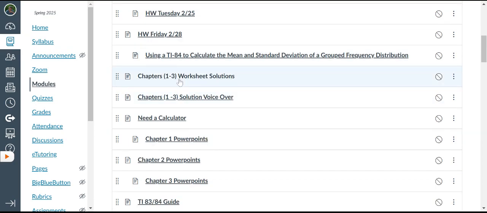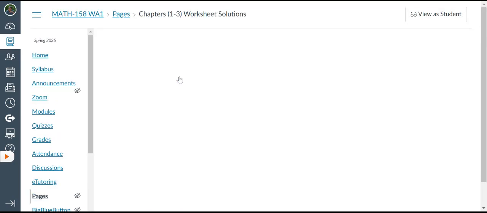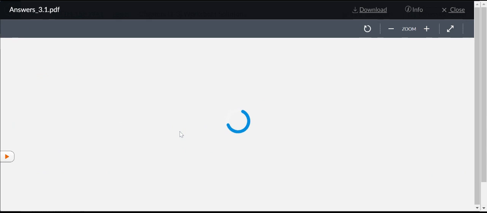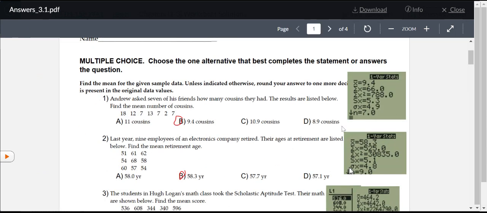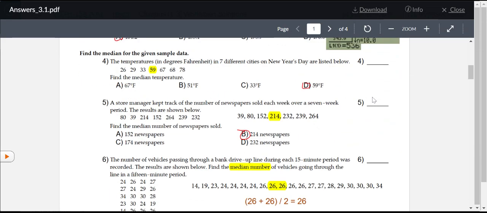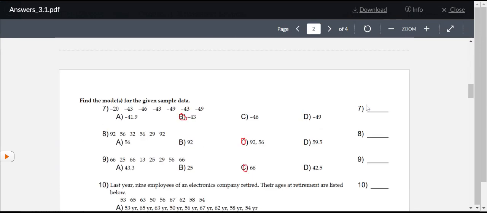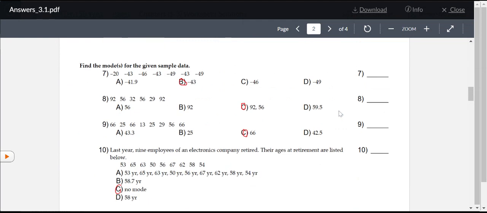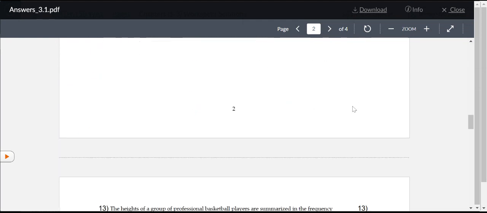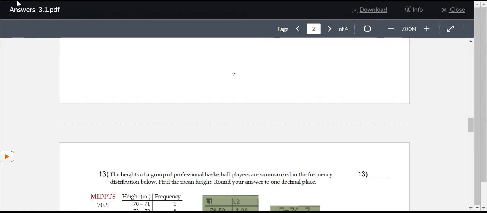Now, what other resources do I have? Chapters 1 through 3. I've got PDFs of the answers. Here's what I mean by that. It's not just the letter of the correct answer. I actually provide you with screenshots. These are screenshots of the TI-84 of how the problem was solved. Screenshots. Come test time, I would definitely have these by my side. Let me go back here.